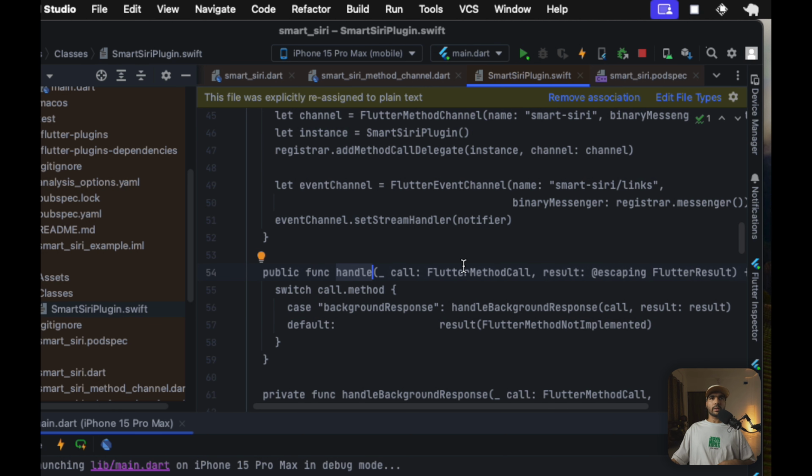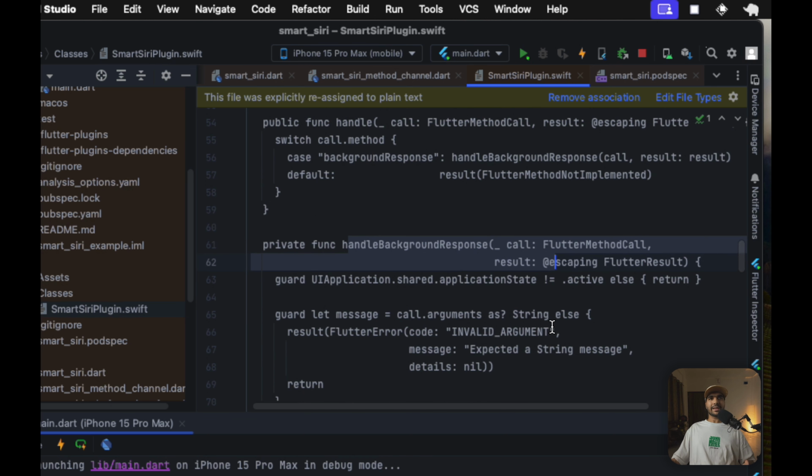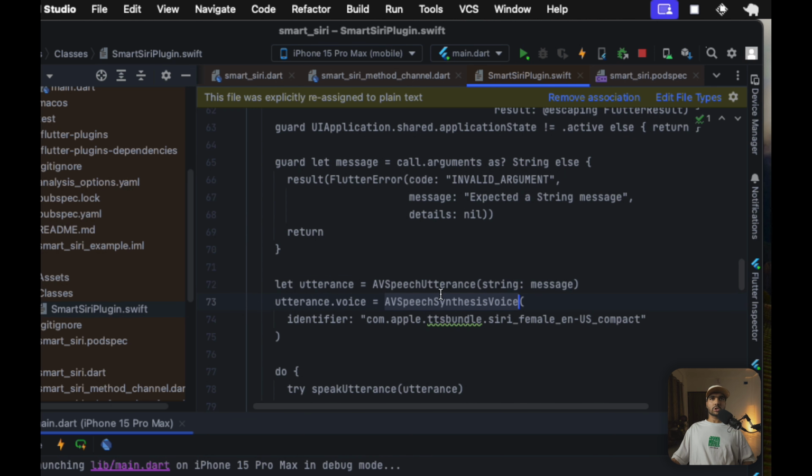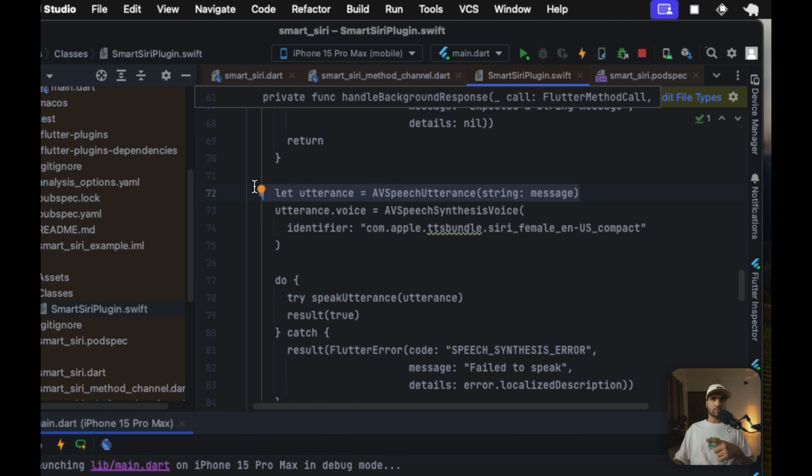Okay, so we have this handle method next, and this is getting called by Flutter. We get our method call and the method name we are passing, and we are basically using a switch case here. We only have one method, that is background response, and we have a function for handling the background response, which utilizes the AV speech synthesis voice. Using the native text to speech, we call the speak utterance, and we just pass in our message over here.